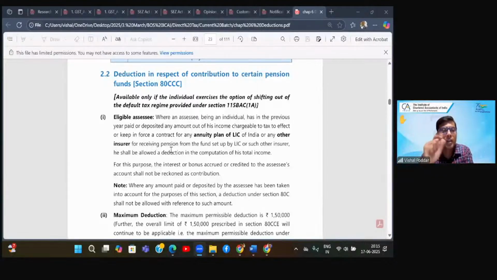When you see these retirement solution ads, what is basically a retirement solution? Today you are earning, you are having money, so invest, so that when you retire, LIC or any other insurance company, wherever you have taken the policy, will give you a fixed amount every month, every year, something like a pension.